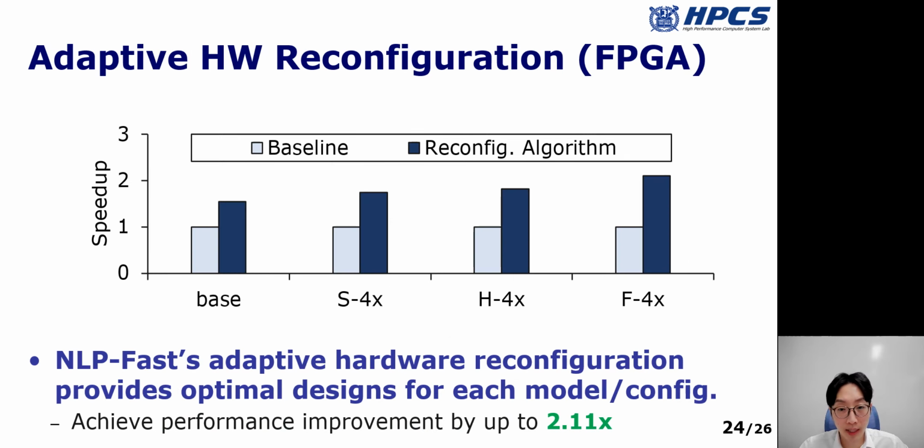Lastly, I will present the performance impact of the adaptive hardware reconfiguration. For this evaluation, we used a BERT model with different parameter configurations. Here, x-axis shows the BERT model with different configurations, and y-axis means the performance speedup compared to the base configuration. As you can see, our adaptive hardware reconfiguration significantly improves the overall performance by finding the optimal design point for each model and configuration.